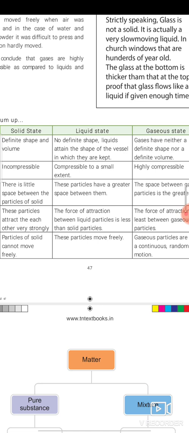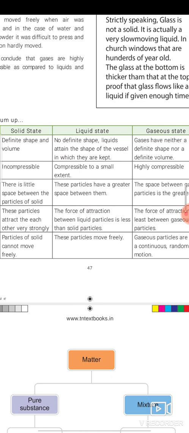The third difference, there is little space between the particles of a solid. Particles are tightly packed or arranged. In liquids, these particles have a greater space between them. Particles are not tightly packed or arranged. They are free to move. The space between gas particles is the greatest. Particles are very loosely packed or arranged.